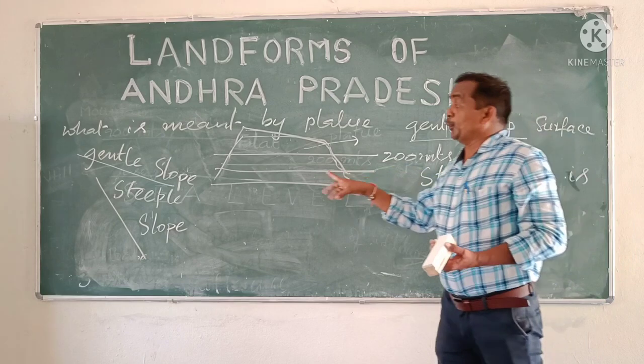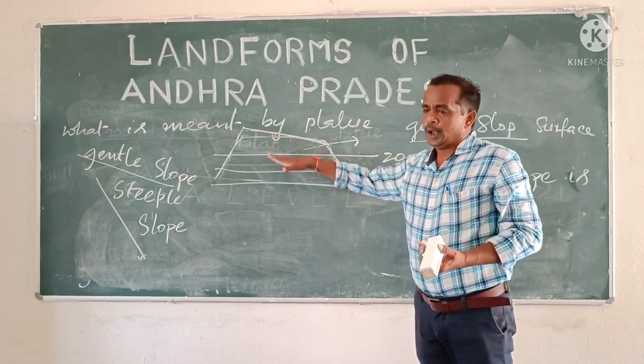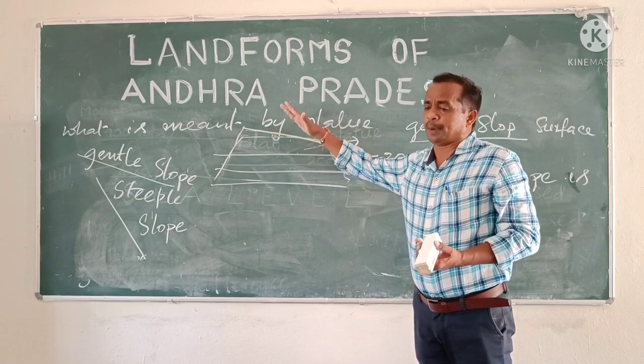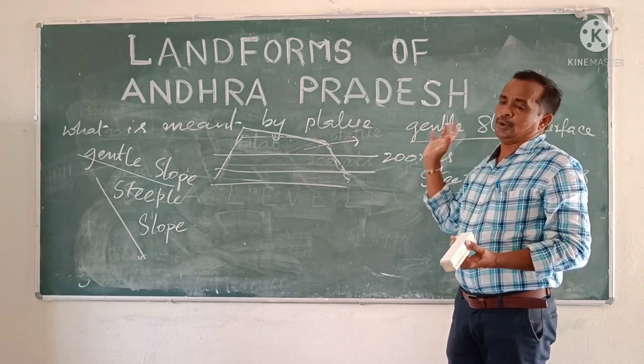What is meant by plateau? Highly elevated flatland is called a plateau. If its height is above 200 meters, that is called a plateau.